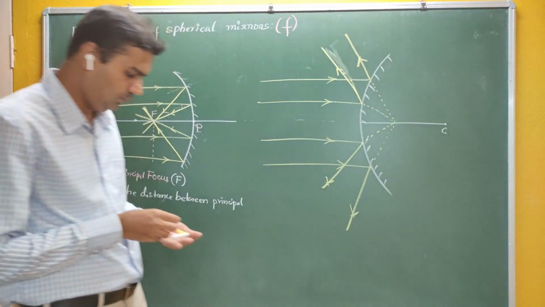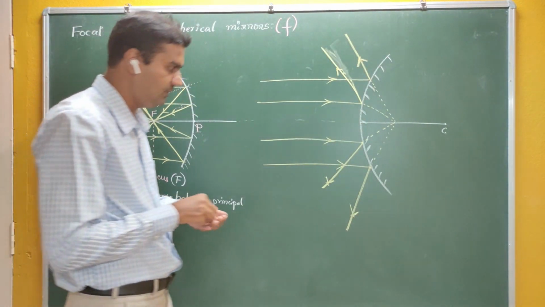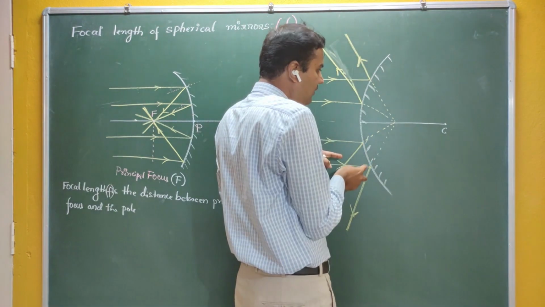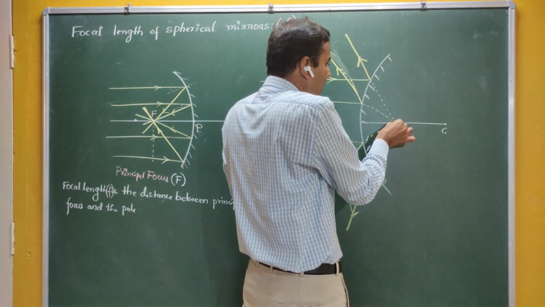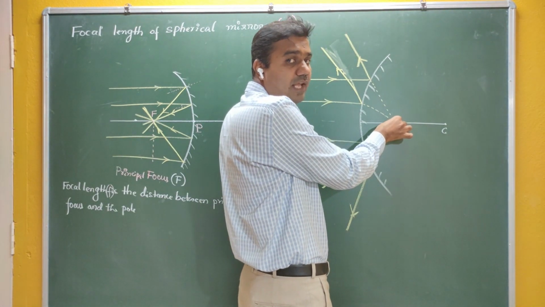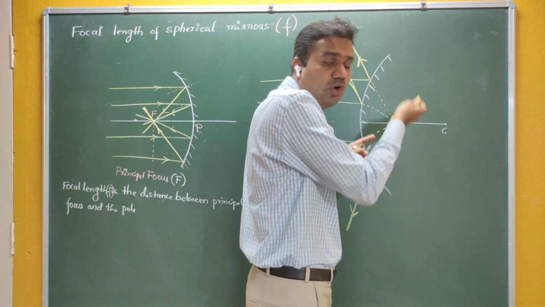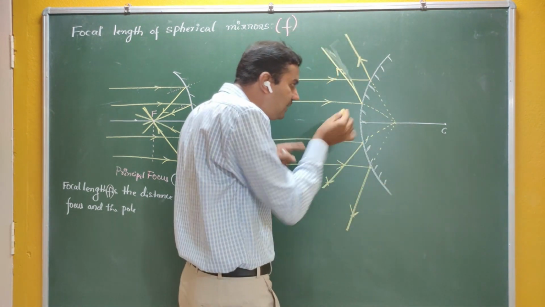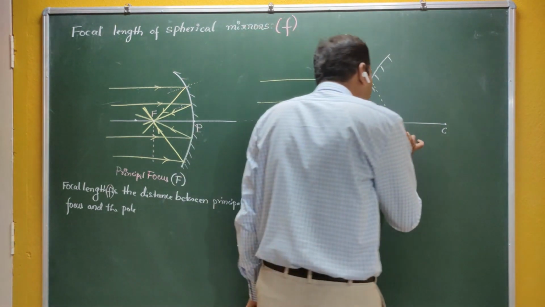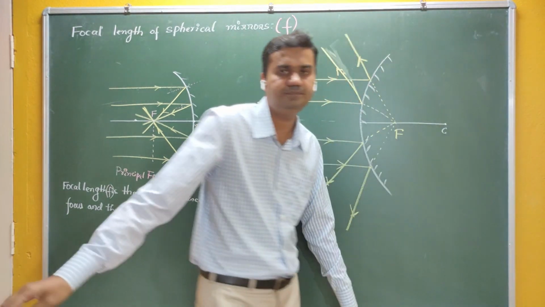It appears so, not actually. These rays of light are diverging, but it appears that they are diverging from this particular point; in reality it is not. It is not moving towards the other side. It appears to be diverging from that particular point, and that point again we call the principal focus.